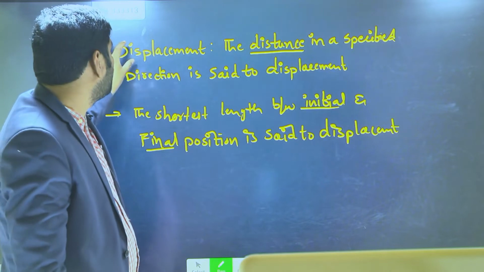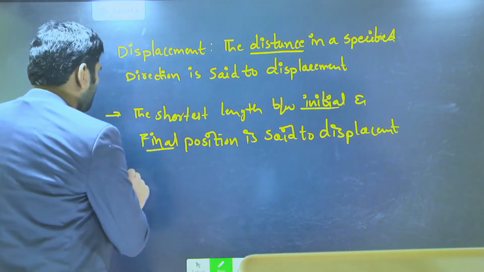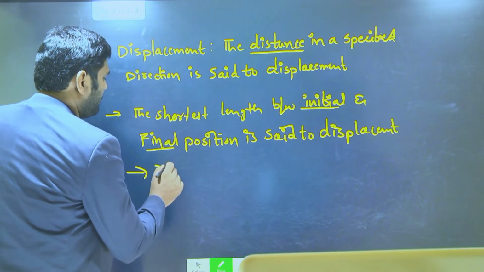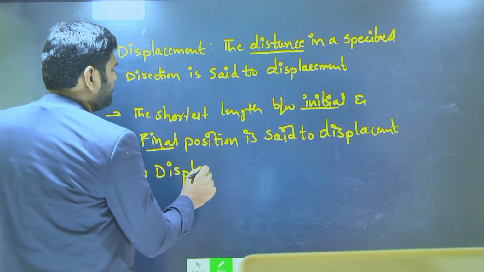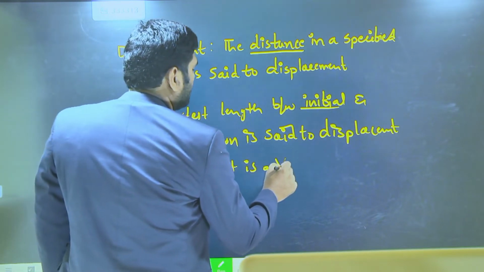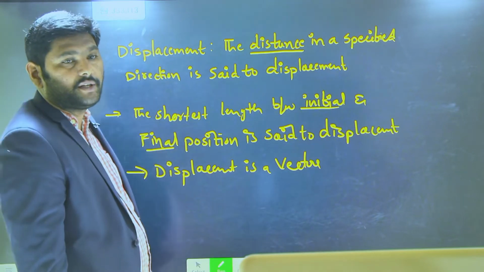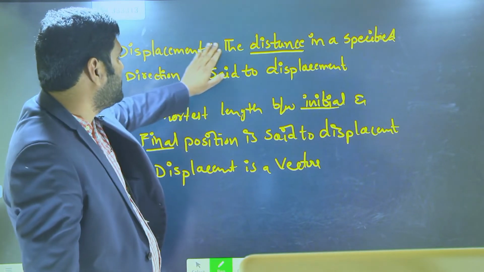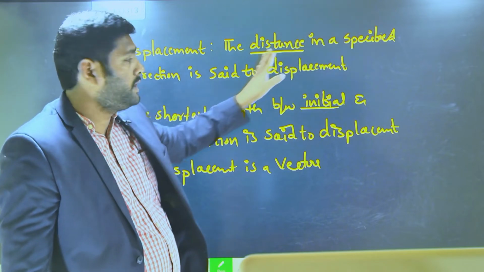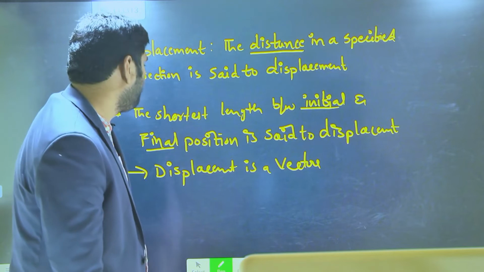Because displacement is a vector quantity. So write down: displacement is a vector quantity. This is the reason the distance in a specified direction is said to be displacement.